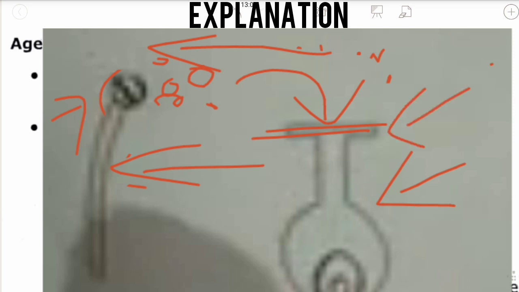Let's say wind is blowing in this direction. Then is it possible to reach the pollen grains here? Obviously no. It is not possible because the direction of wind is in this direction. So pollination by wind is the case where it does not take place.